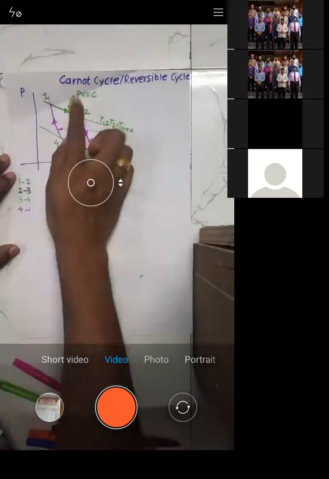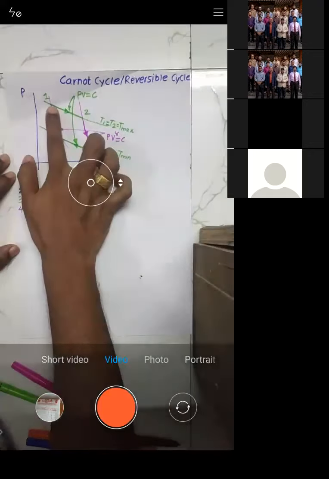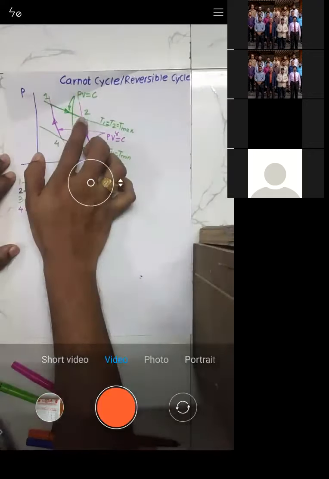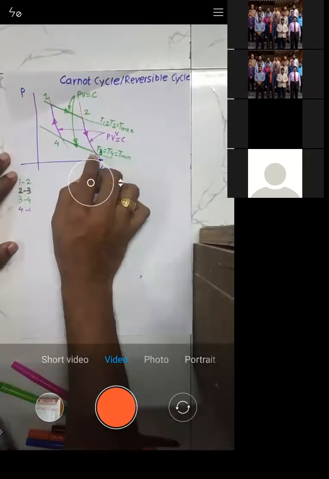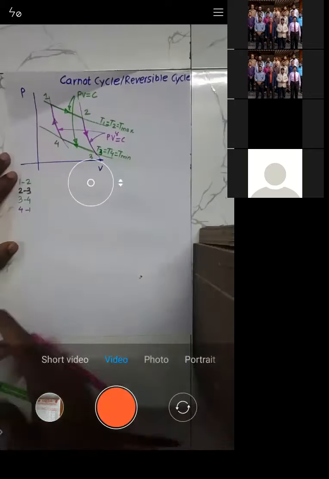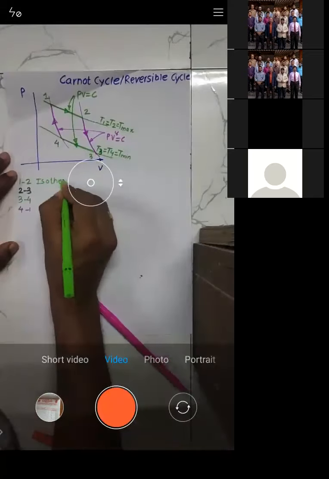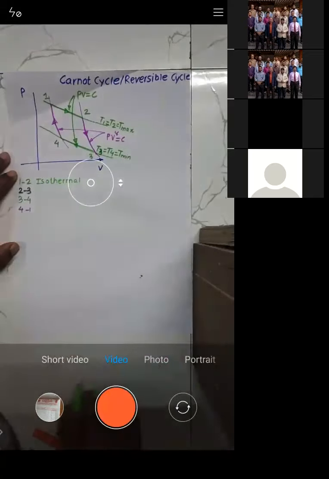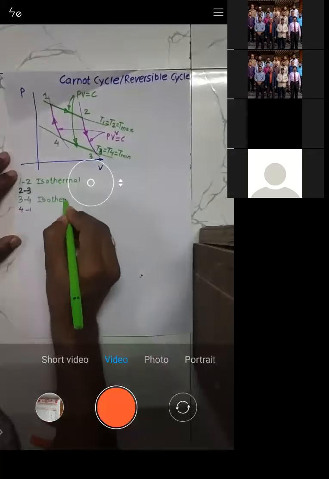As I told you, 1 to 2 and 3 to 4 are isothermal, right? Because temperature at point number 1 is equal to temperature at point number 2, so this is isothermal. Similarly, temperature at point number 3 is equal to temperature at point number 4, so it is again isothermal. I'll write down here: 1 to 2 is isothermal, as well as 3 to 4 is again isothermal, right?